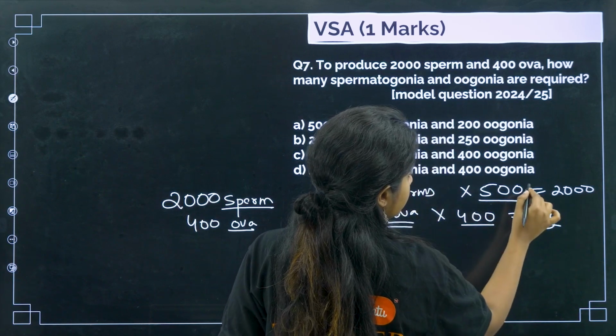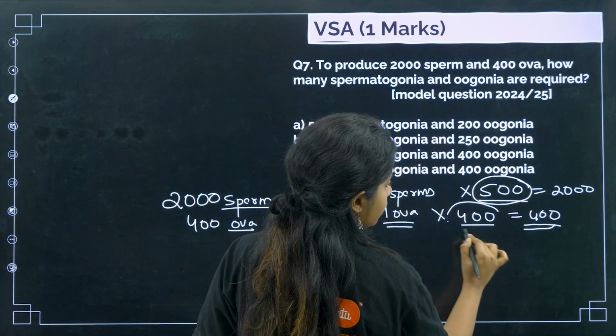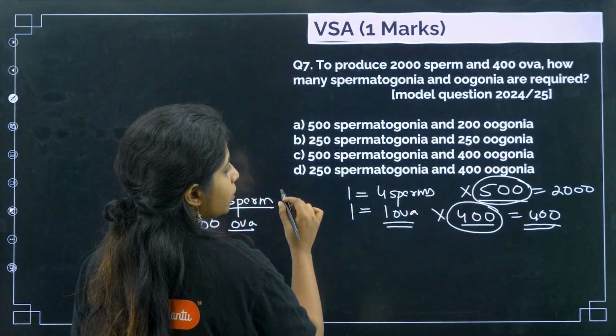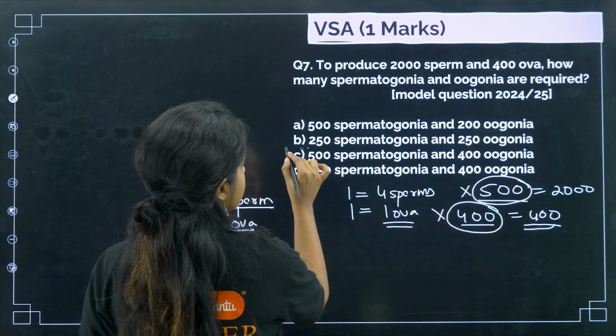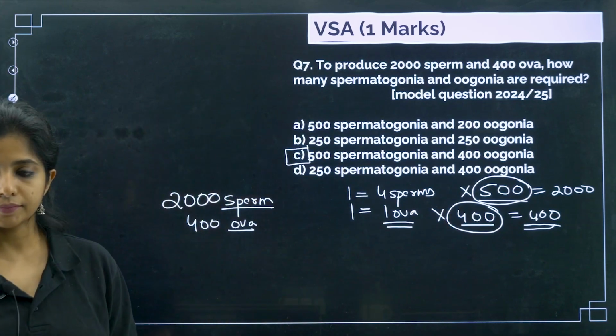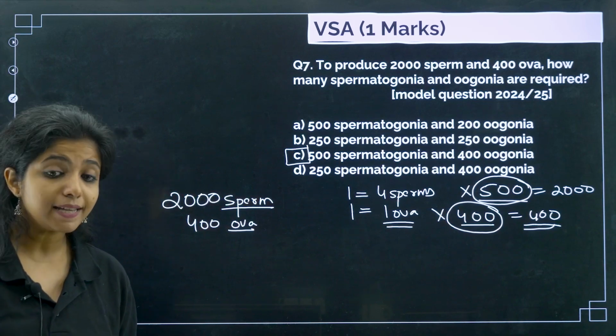So how many do you need? You need 500 and 400. So 500 spermatogonia you need, and you need 400 oogonia. This becomes the answer. Okay, this is question number 7.